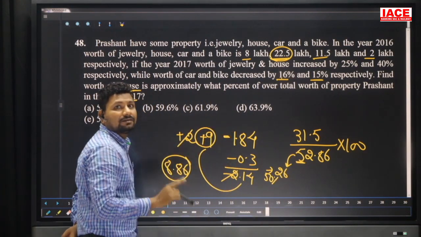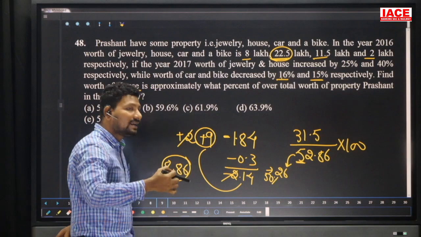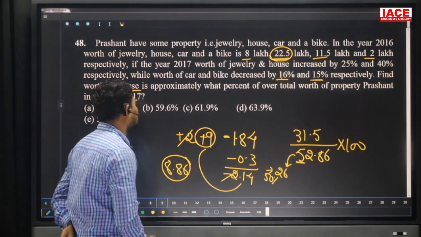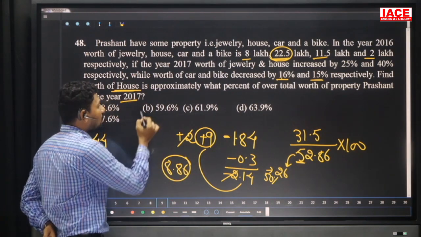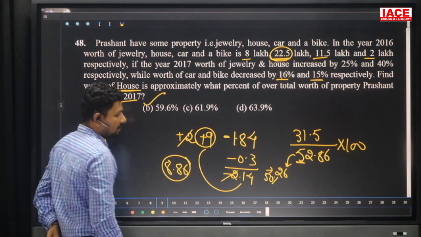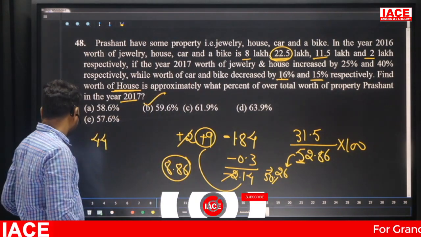And our answer is more than 50%, clearly near to the 60%. Only one option is available. The option is what? B here. And move on to the next question.